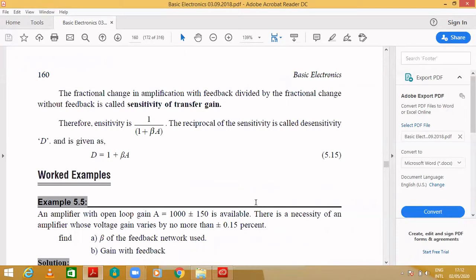So let's see what the sensitivity is. 1 over (1 plus beta A) is called the sensitivity. The reciprocal of this is called the desensitivity. The sensitivity is nothing but the fractional change in amplification with feedback divided by the fractional change without feedback. So it is already given over here.